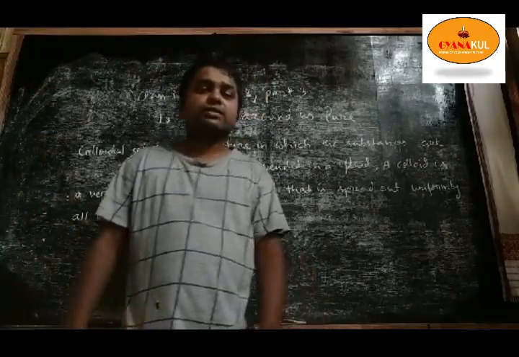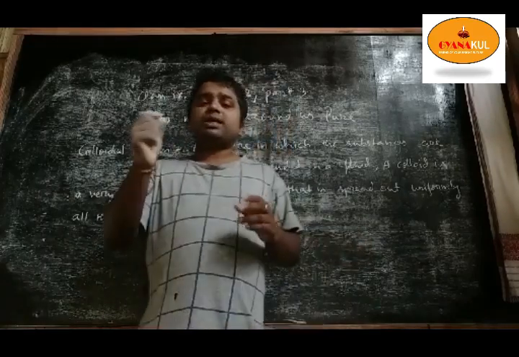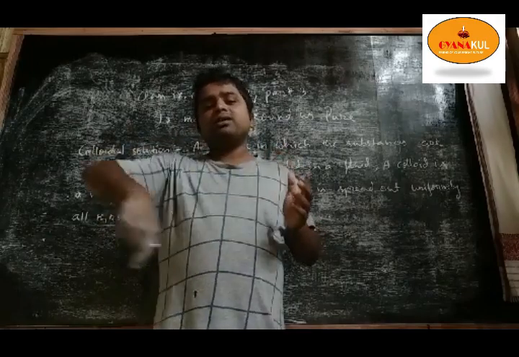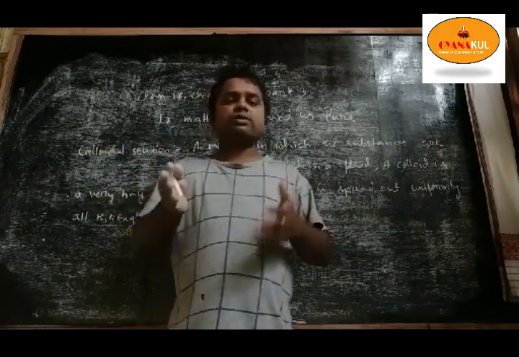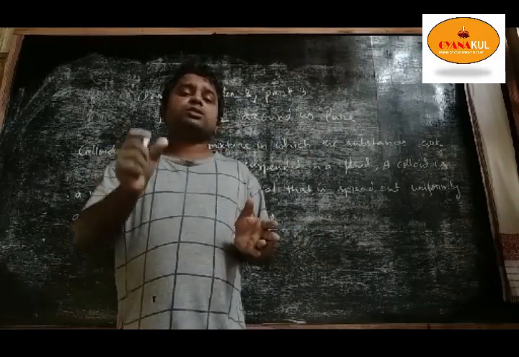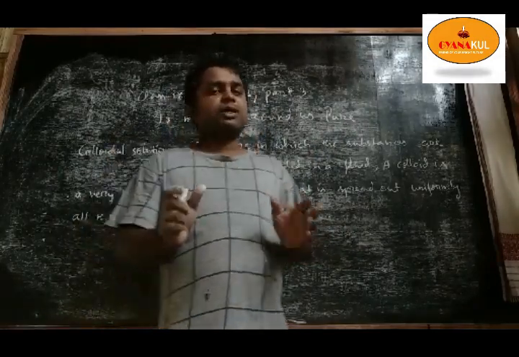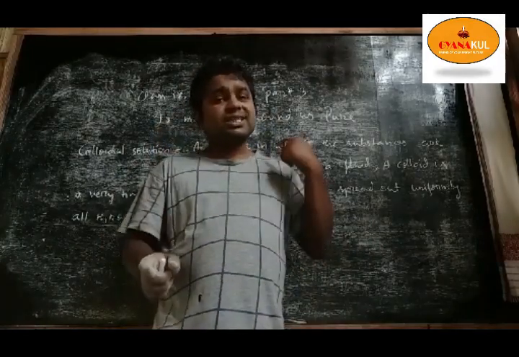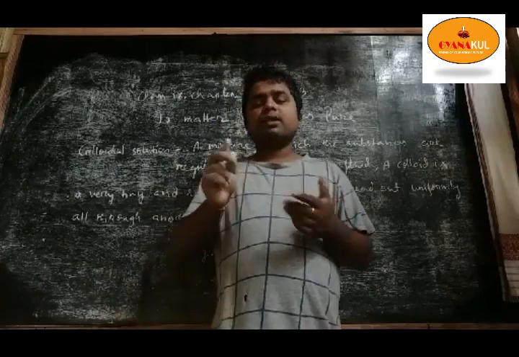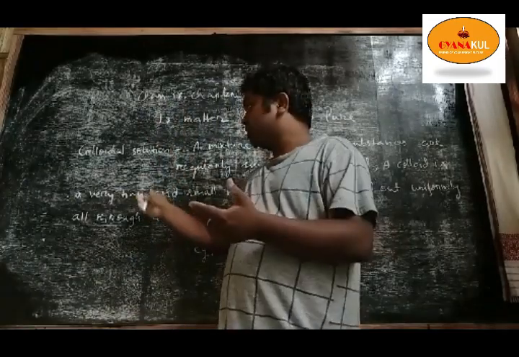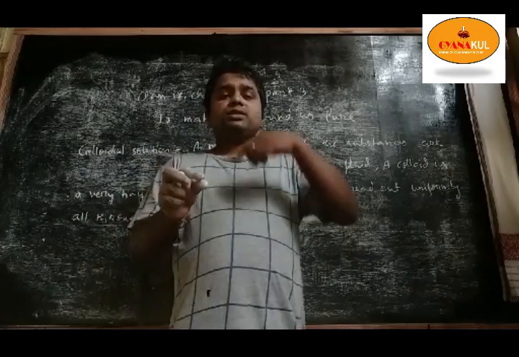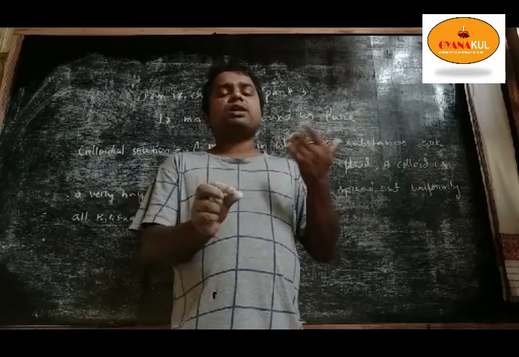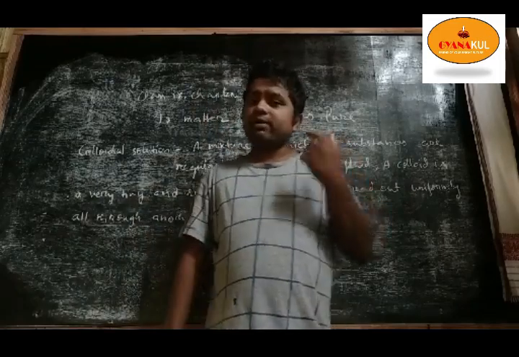Here you see in a solution, the particle size is very small and we cannot see it with our naked eyes. The particles are mixed, which means throughout the solution the concentration of the solute is the same. But in a suspension, the particle size is bigger and we can see it with our naked eyes. Colloid particles are in between solution and suspension. They are bigger than a solution but smaller than a suspension, and that's why we cannot see them with our naked eyes.